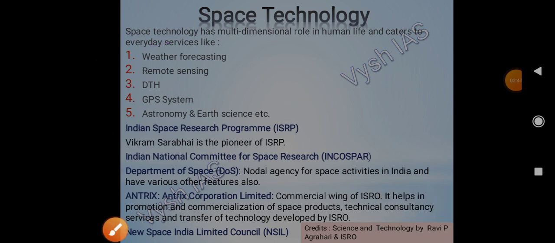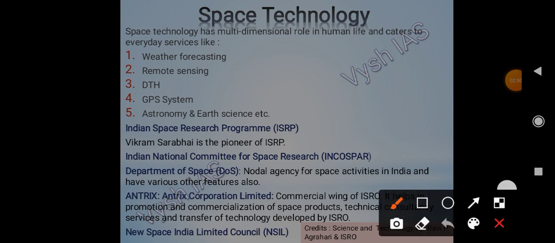So, the Indian Space Research Program, that is ISRP. Vikram Sarabhai was the pioneer of ISRP, and then another body is there, that is the Indian National Committee for Space Research, that is INCOSPAR. And then we have the Department of Space. It is a nodal agency for space activities in India and has other features also.